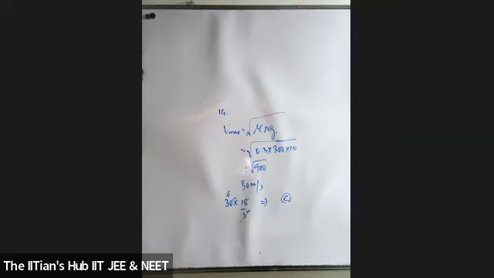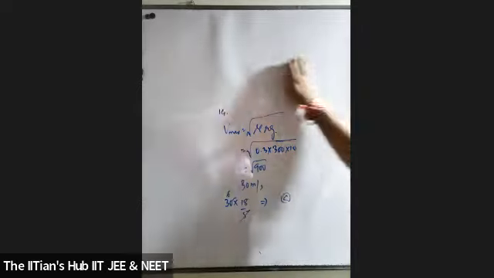Okay, the 15th one. The 15th one, Saud is going to answer. Saud, are you there? No. So the answer for the 15th one is the option that the force on the car is towards the center and its magnitude is mv square upon r.